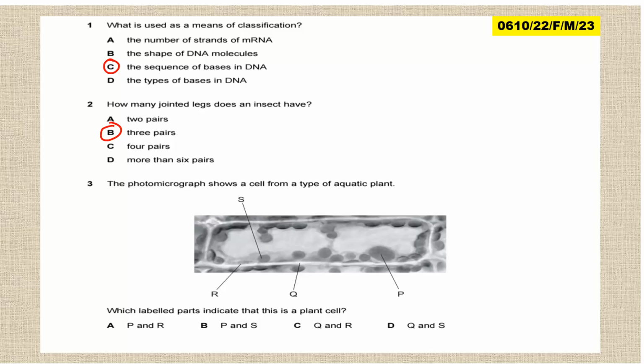The photograph shows a cell from a type of aquatic plant. What labeled part indicates that it is a plant cell? Although it may not be visible here, in the exam this was visible, but you should be able to identify this. Let me not identify the wrong features. As you go through, make sure that you identify this part. As you type in the answers in the comment section, make sure that you indicate the year and number. It's going to help us keep track and look at that question. So this question is yours as well. Make sure that you answer it.